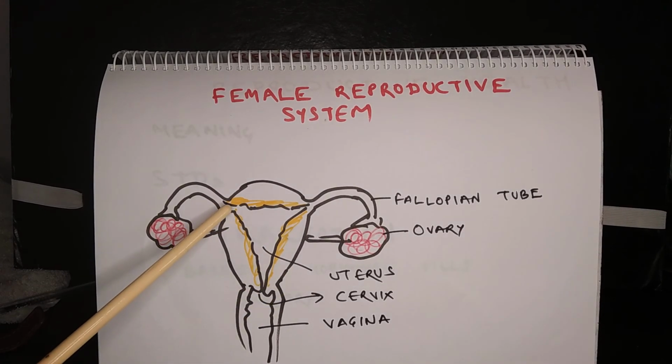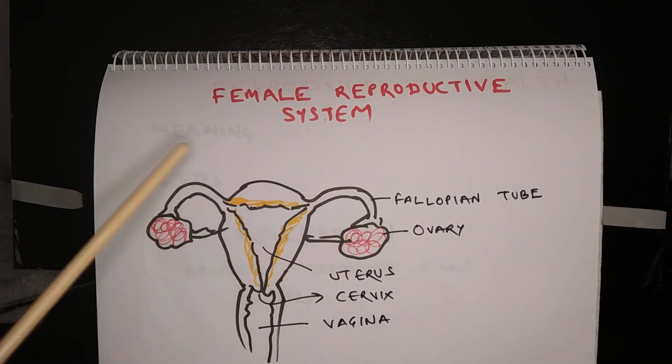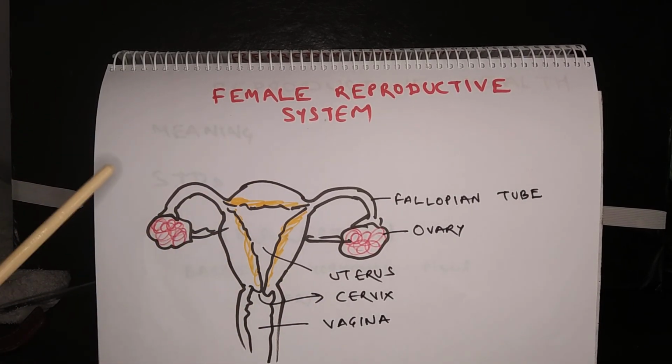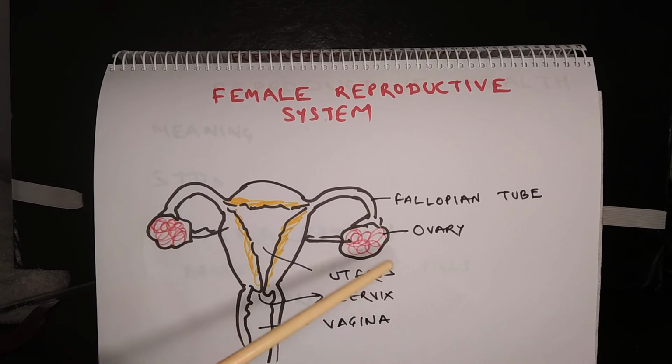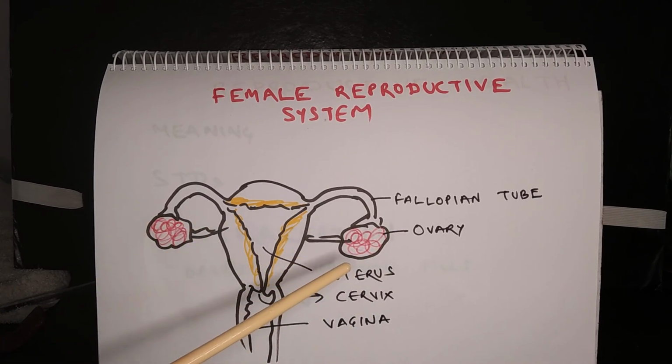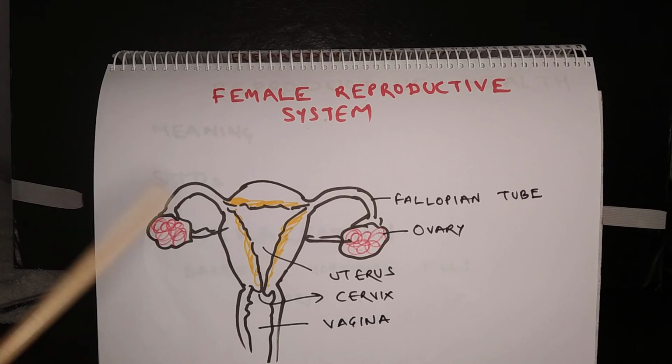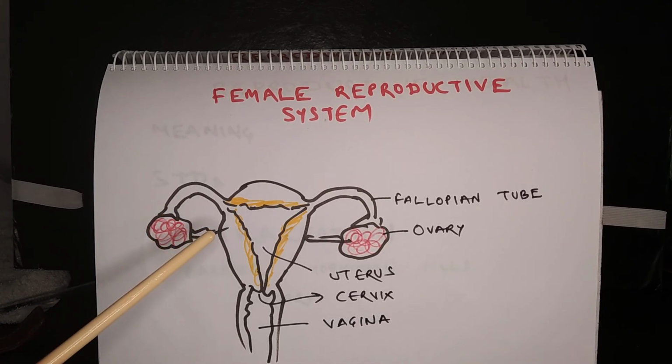The uterus has two lateral tubes attached with it on the top, and they are called fallopian tubes or oviduct. Ovaries are also situated laterally on either side of the uterus. Okay. Now ovary contains eggs, and all the eggs in a girl develop before a girl child is born.